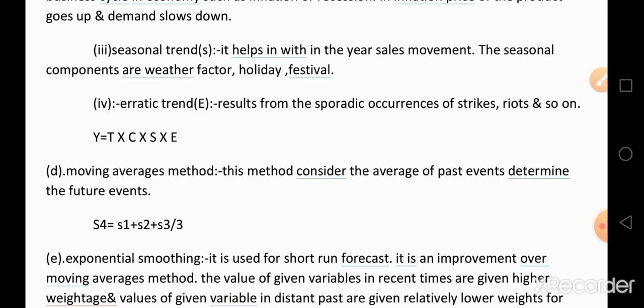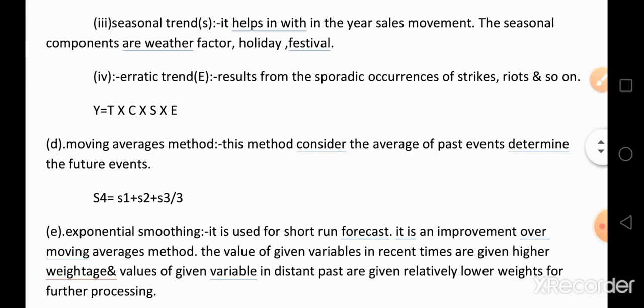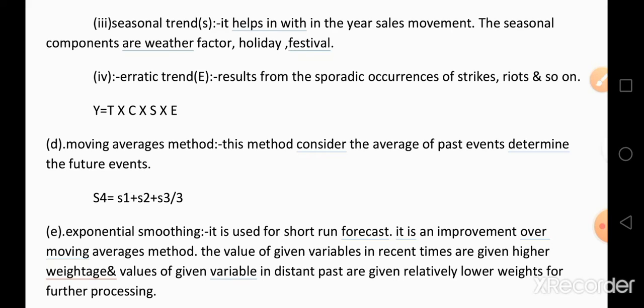Next, if you compare one month's sales to another month's sales, particularly if holidays occur in one month, the shops are closed, so the demand for the product decreases.